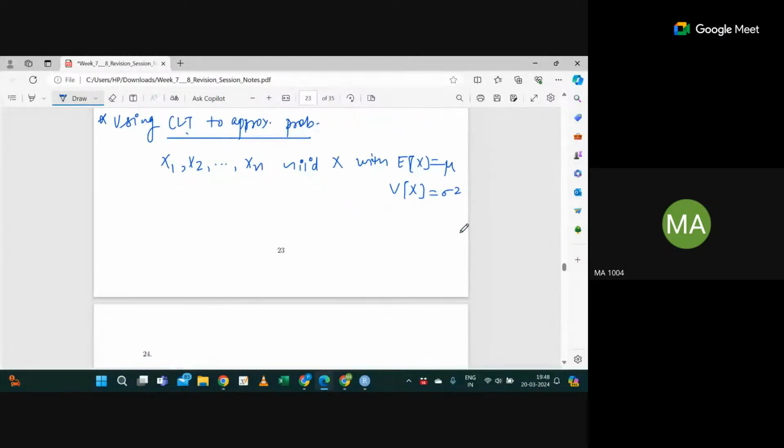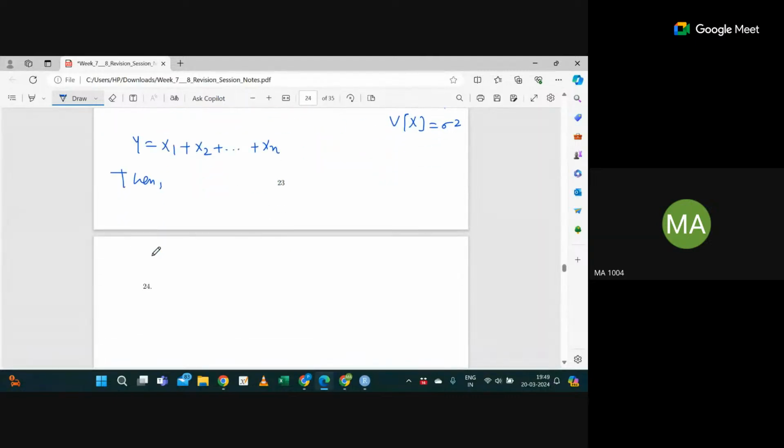Since these are IID, the means and variances will be the same. Now let me define Y as, for example, the summation of these Xi's. What you have to keep in mind in CLT is to convert the random variable to a standard normal variable.